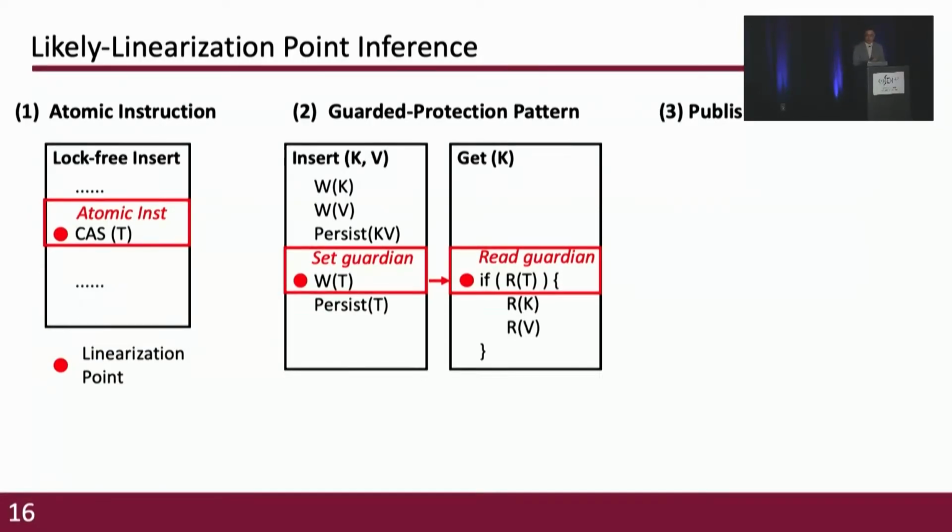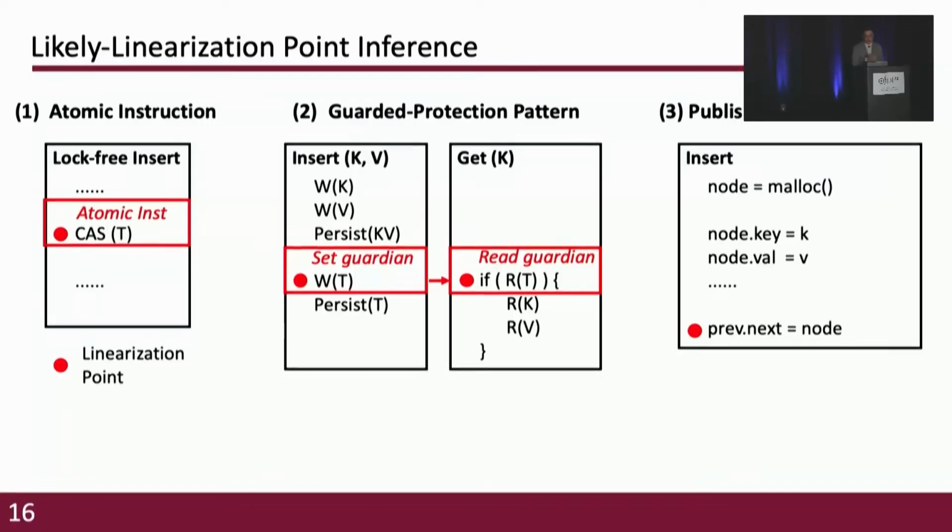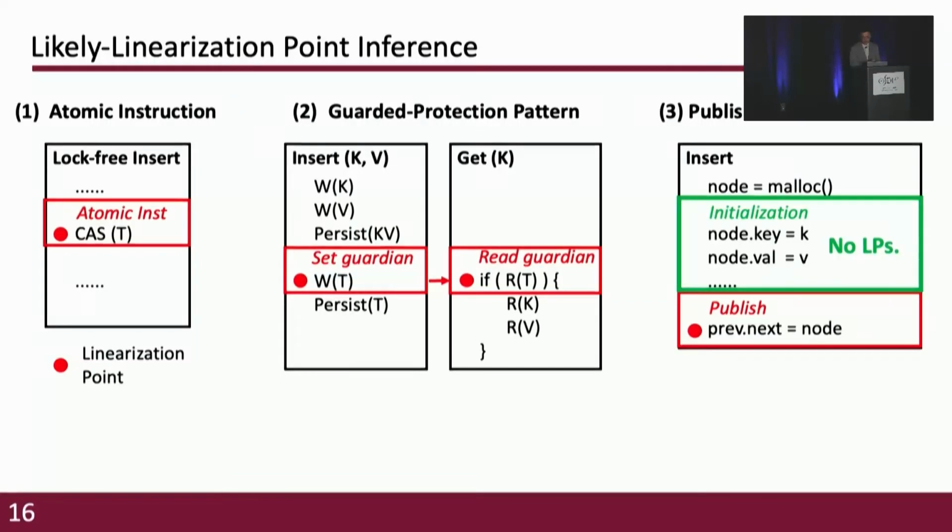The last practice is publish after initialization, which is an optimization to reduce the persistent overhead. It works as follows. First, allocating a new node, and then initializing the new node by setting key and value. At this moment, the new node is not visible yet. And finally, publishing the node by adding the node into the core structure, which is a linearization point that makes the new node visible. Based on this practice, we filter out all the stores to the newly allocated memory regions and exclude them from the likely linearization points.